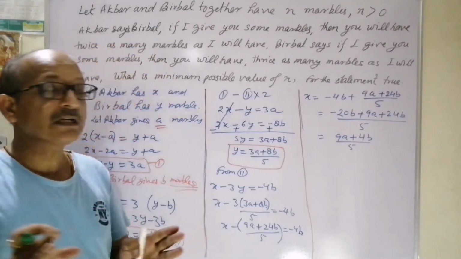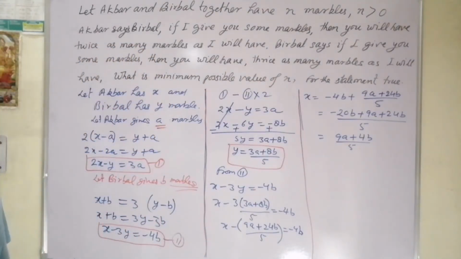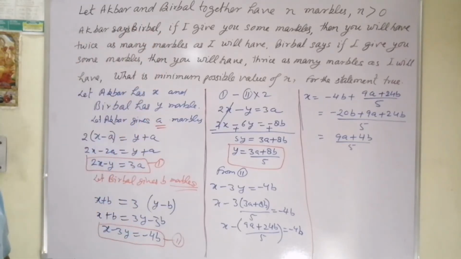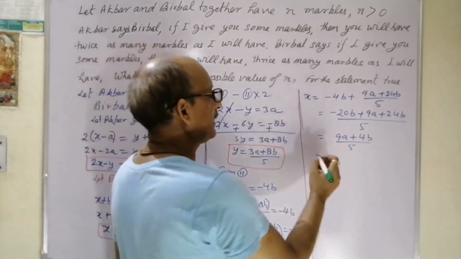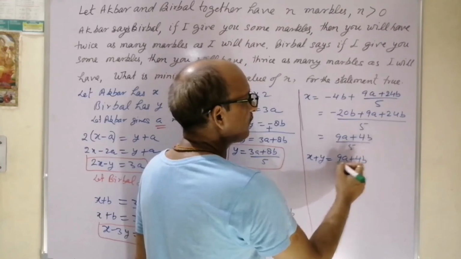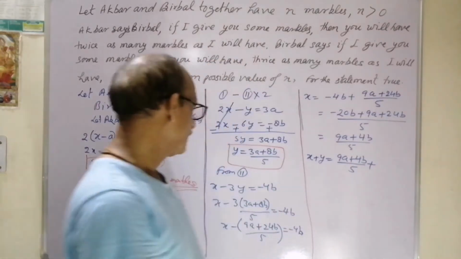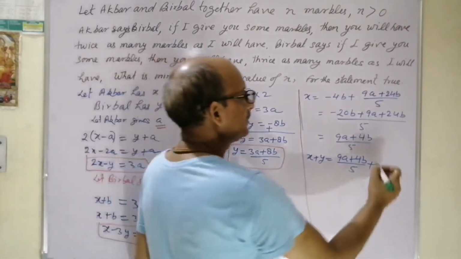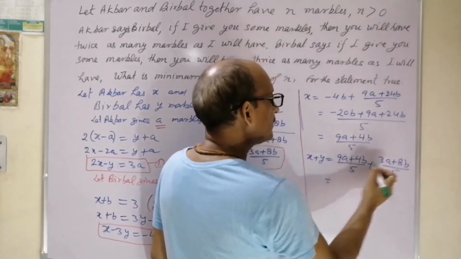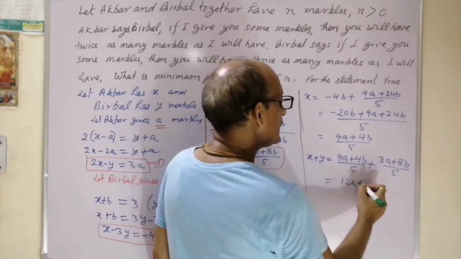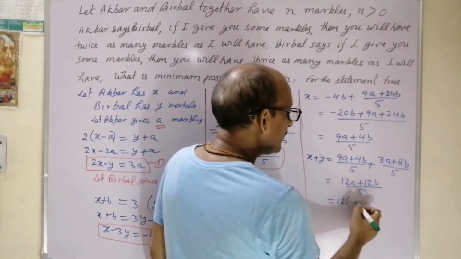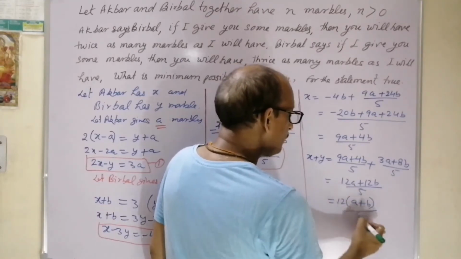Now we have to get the total number of marbles with Akbar and Birbal. Ultimately we want to get x plus y, which represents n. So x plus y is equal to (9a plus 4b) upon 5 plus (3a plus 8b) upon 5. So it comes as (12a plus 12b) upon 5. 12 can be taken out common, so 12 times (a plus b) upon 5.